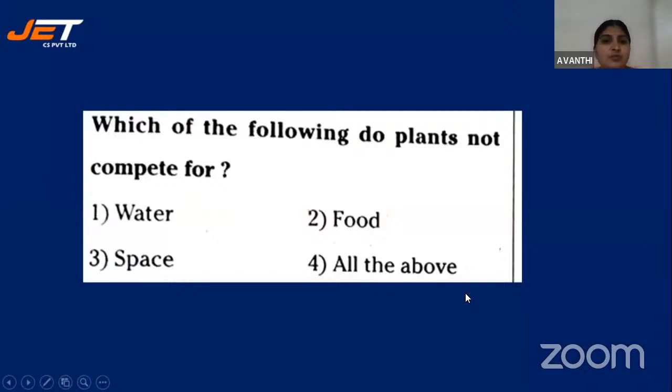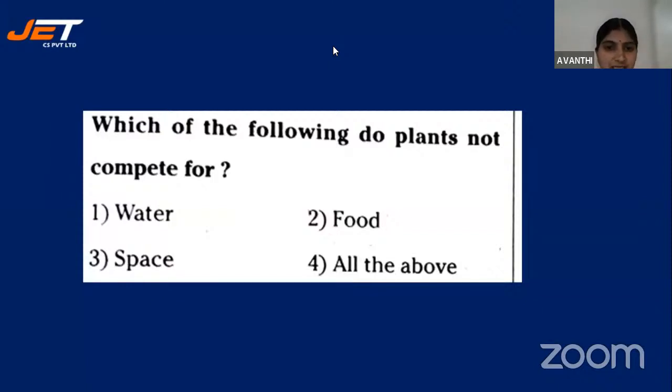Which of the following do plants not compete for? Water, food, space, all the above. As I told you, plants are the producers. They are able to synthesize their own food molecules. So which among these will not be competed by the plants? I want the answer, children. Please open your textbook.